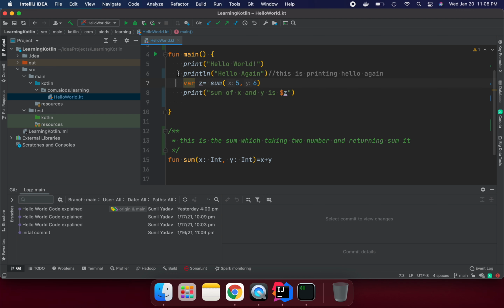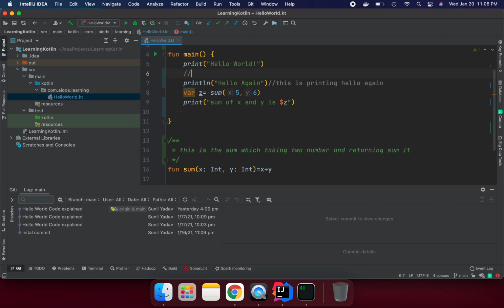If you do Command / then it's commented, and if you repeat the same command it gets uncommented. It's up to us where we want to put it: at the end of the method or at the beginning of the method. This is the hello world.